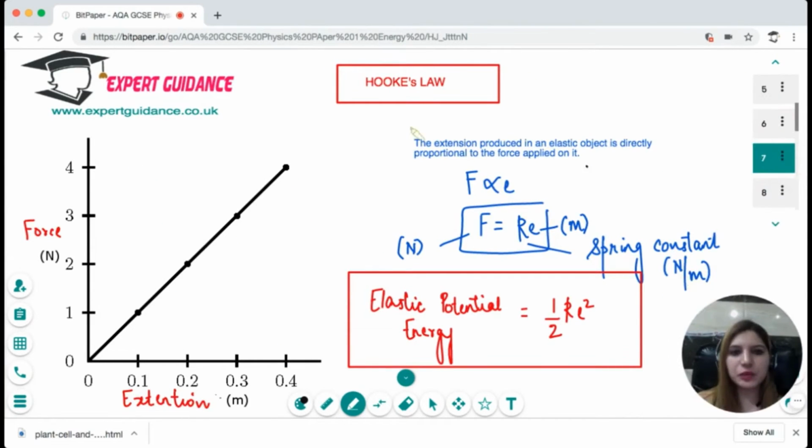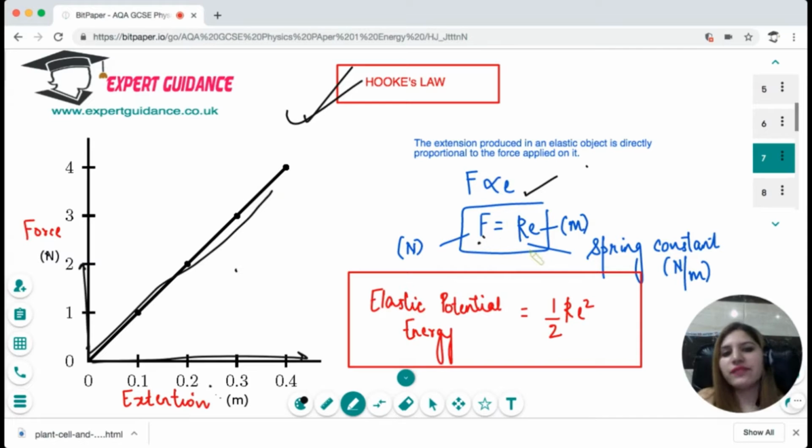Next is Hooke's law. Hooke's law says that when you have any elastic object, as we increase the force, the extension increases up to a level. Okay, so the force and the extension have a linear relationship. So force is directly proportional to the extension e, where F is Ke. K becomes a spring constant, which is specific for a certain spring. And to calculate the elastic potential energy stored in the spring, we do half times K times e squared.